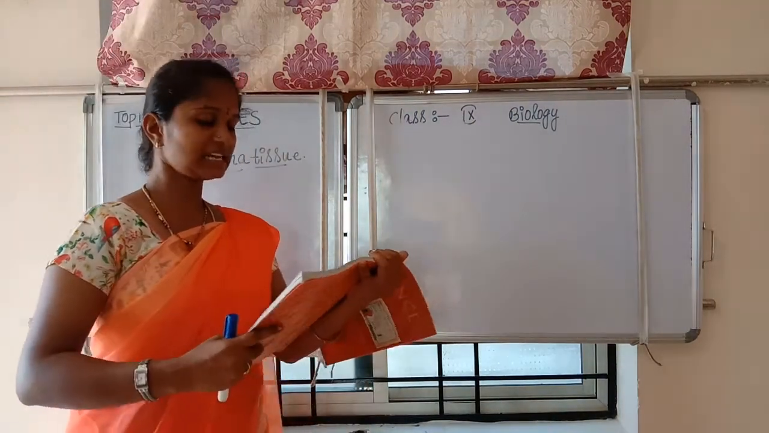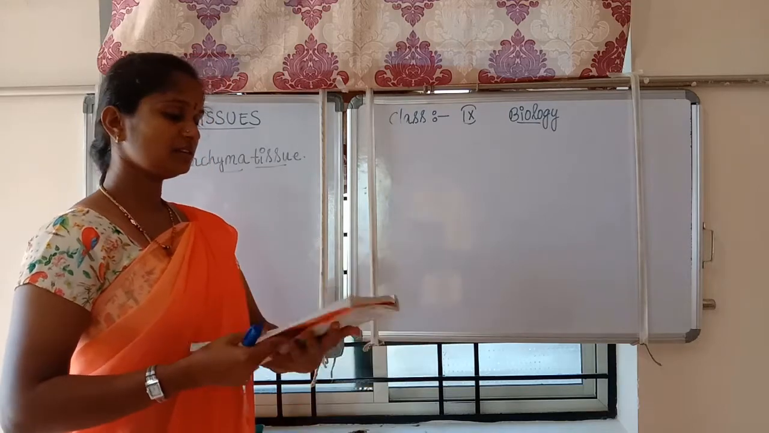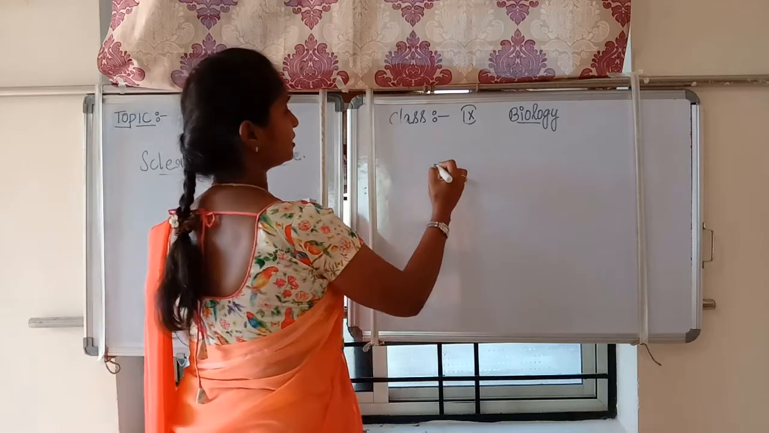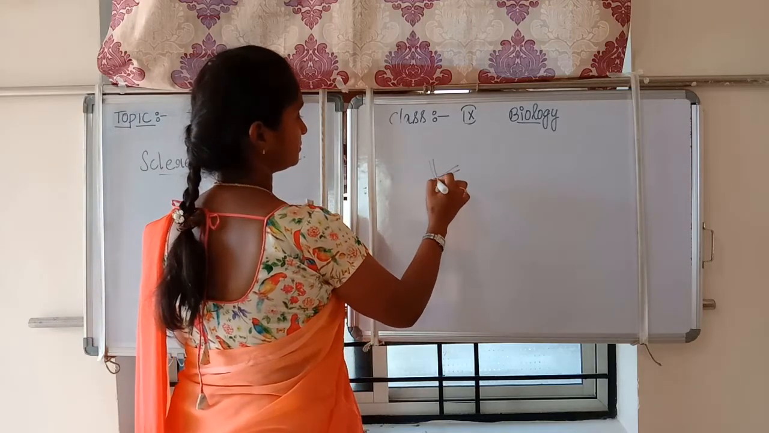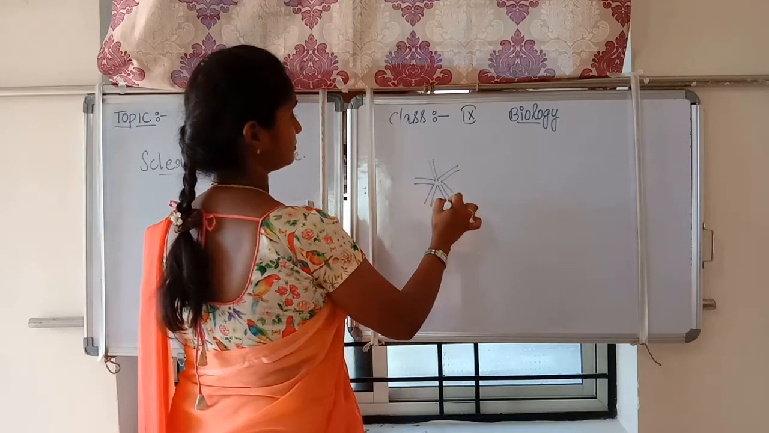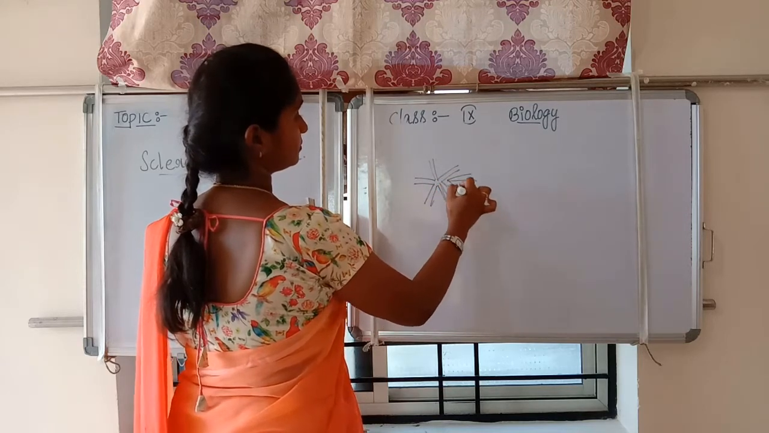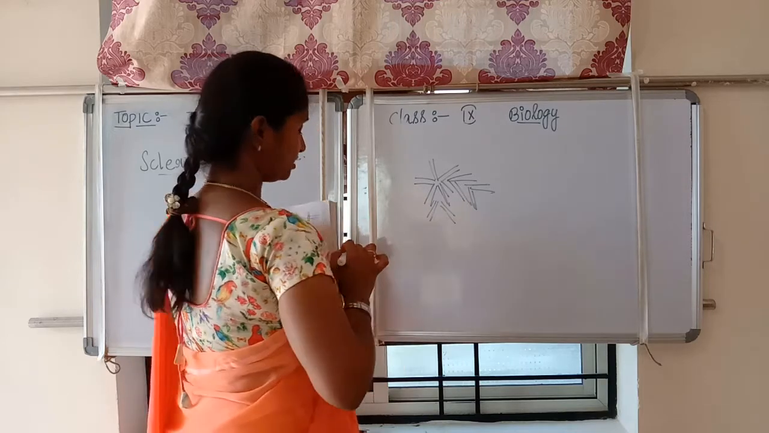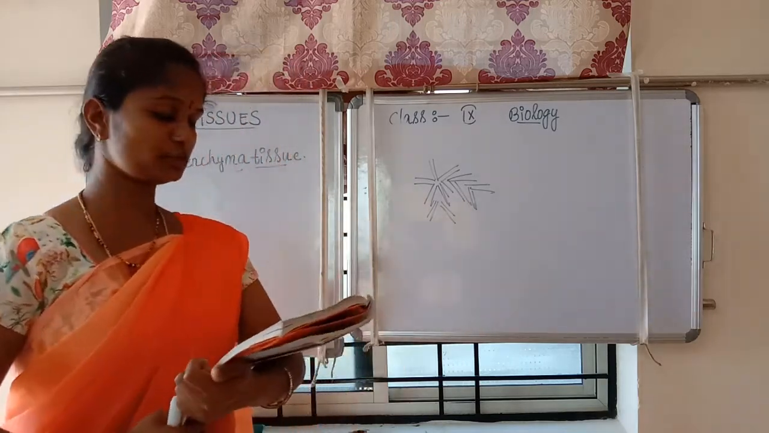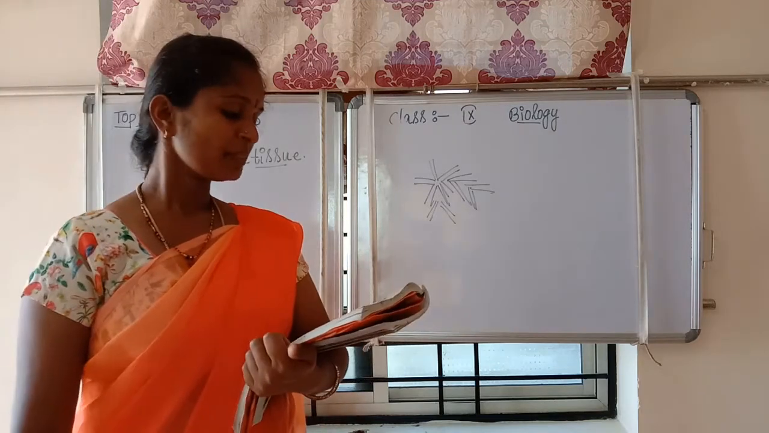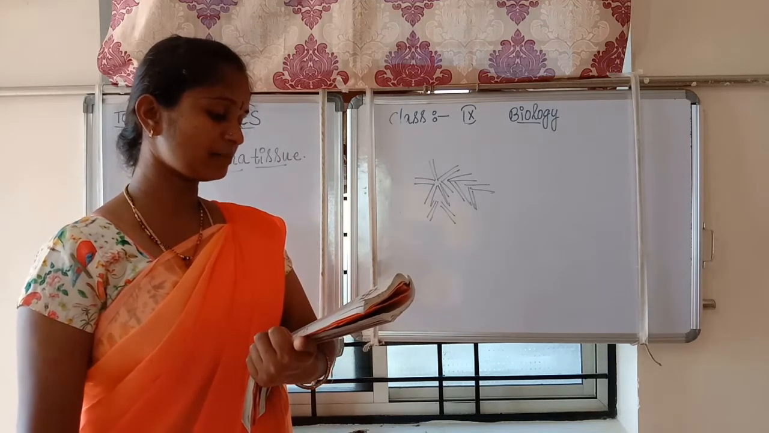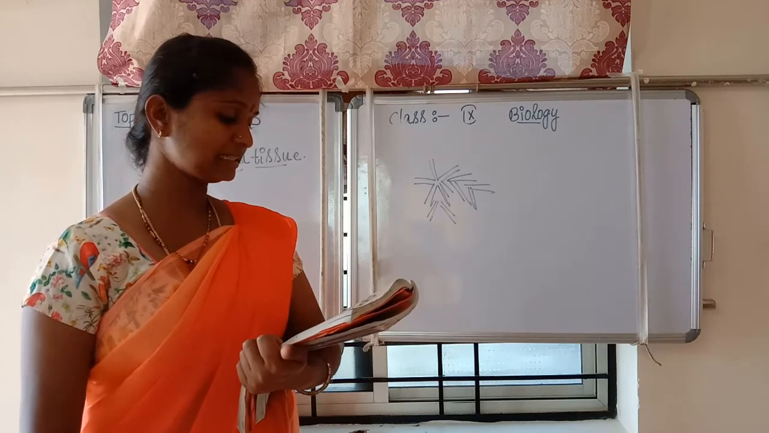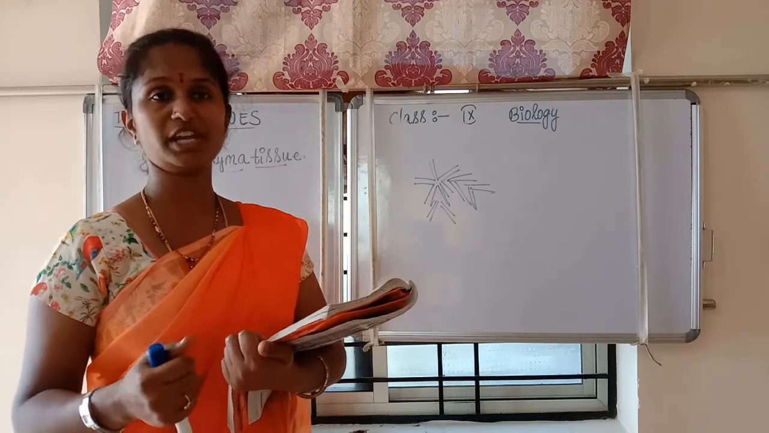Sclerenchyma has lignified thick cells. The cells are very thick. Very thickened lignified cells are seen in the sclerenchyma. Yet another type of permanent tissue is sclerenchyma. It is the tissue which makes the plant very hard.